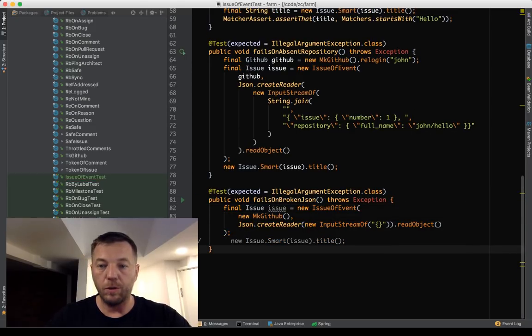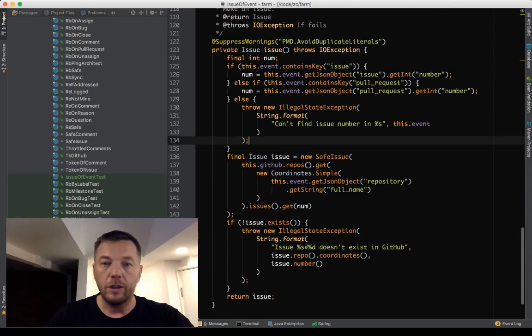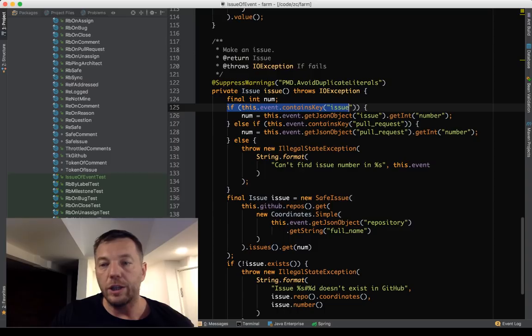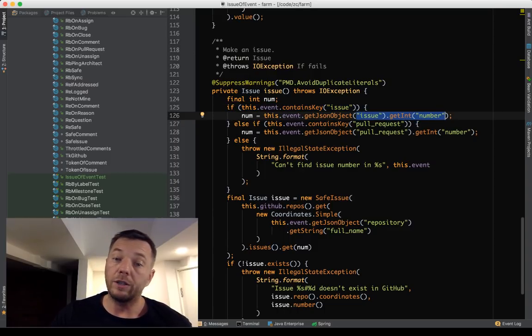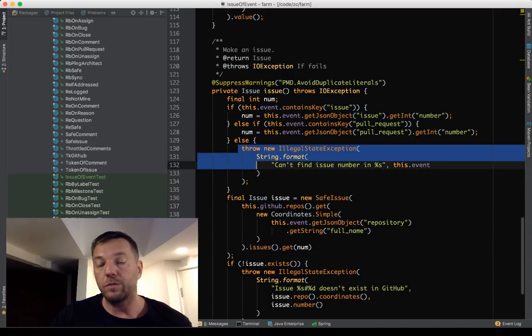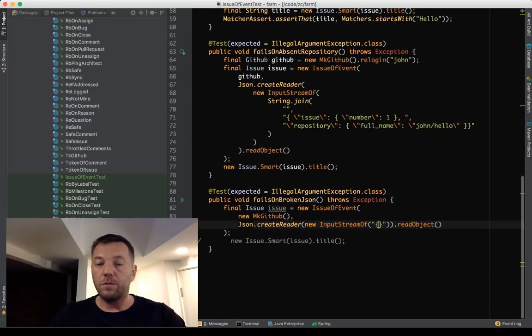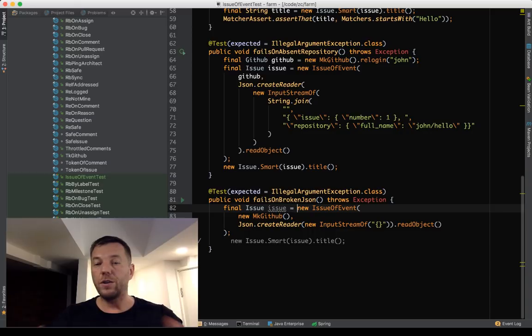Because if you look at the code here, in order to find the issue number, we are checking if the JSON contains issue, okay, we take the issue number. If it contains pull request, we take the pull request number. If it contains none of that, we throw an exception. So this exception is supposed to be raised if the JSON doesn't point to any issue in GitHub.